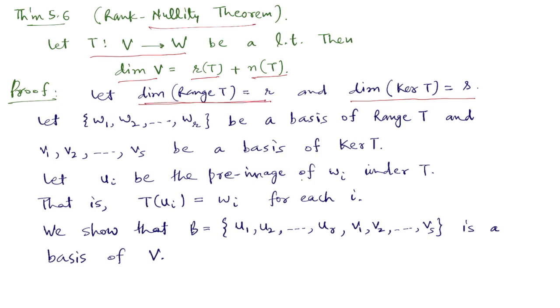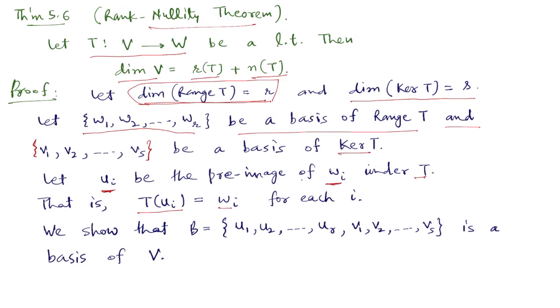Dimension of range of T is r, so its basis will consist of r vectors. So let w1, w2, ..., wr be a basis of range of T. And similarly, suppose that v1, v2, ..., vs is a basis of kernel of T. Now each wi is in the range, so it will have some pre-image under T. So we are supposing that ui is the pre-image of wi under T. That means T of ui is equal to wi.